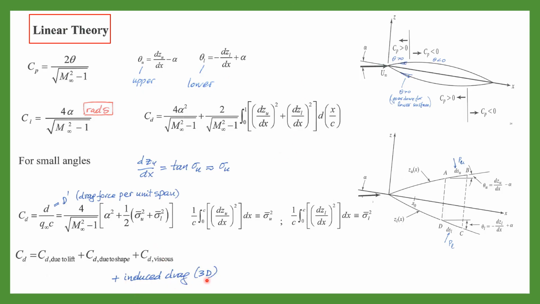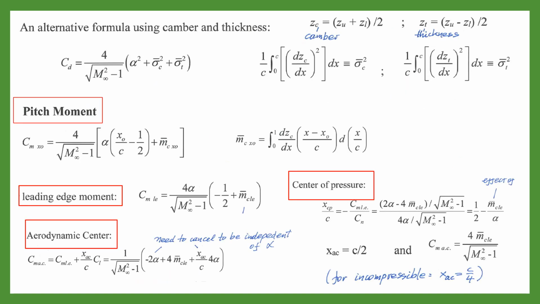Induced drag exists for 3D flows, but for 2D supersonic flow we have a drag due to the lift even for 2D flows. Okay, an alternative formula using camber and thickness: Z camber is equal to Z upper, the height of the upper surface, plus Z lower, over 2. Z thickness is Z upper minus Z lower over 2.